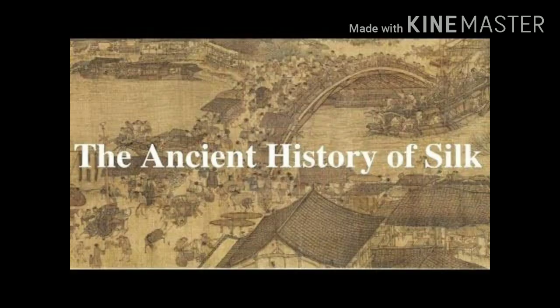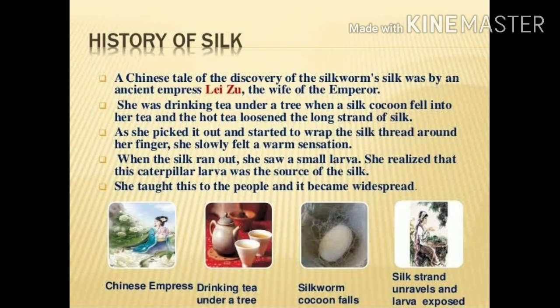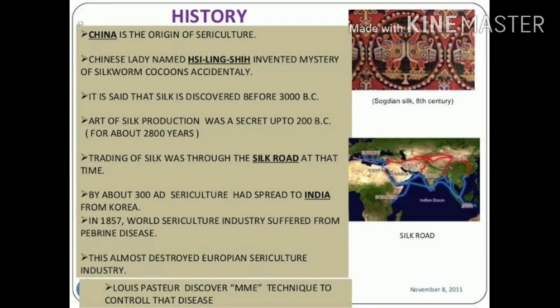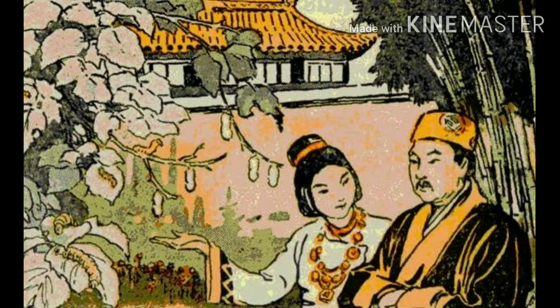Now let us start with the ancient history of the silk. That means let us know about the history of the silk which was invented in ancient China. In the Chinese tale of the discovery of silkworm, silk was discovered by an ancient empress Liu Zhu. This Chinese lady named Liu Zhu discovered the mystery of the silkworm cocoons accidentally. It is said that silk was discovered before 3000 BC and the art of silk production was a secret up to 200 BC.